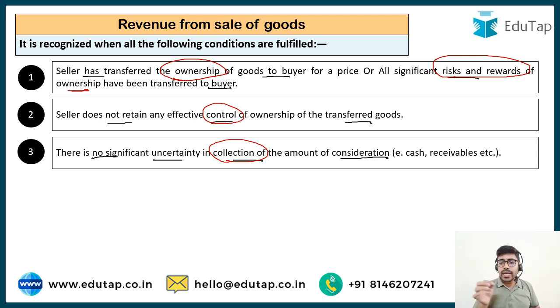After you have put the item in your cart, and suppose you pick out your wallet and you find out I have not got any money with me, so you put back all the items from where you picked them. So in this particular case, no revenue can be booked. So all these conditions they have to be satisfied, they have to be fulfilled with regard to recognition of revenue from the sale of goods.